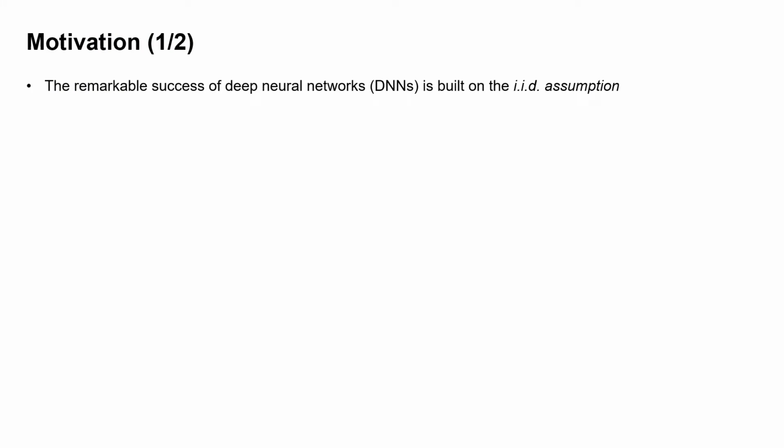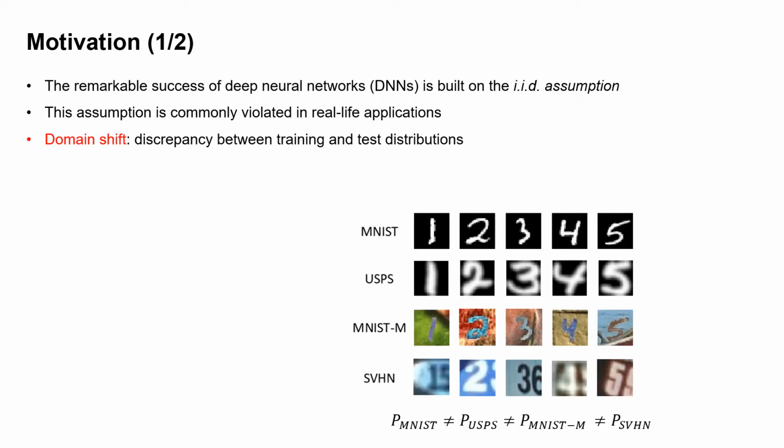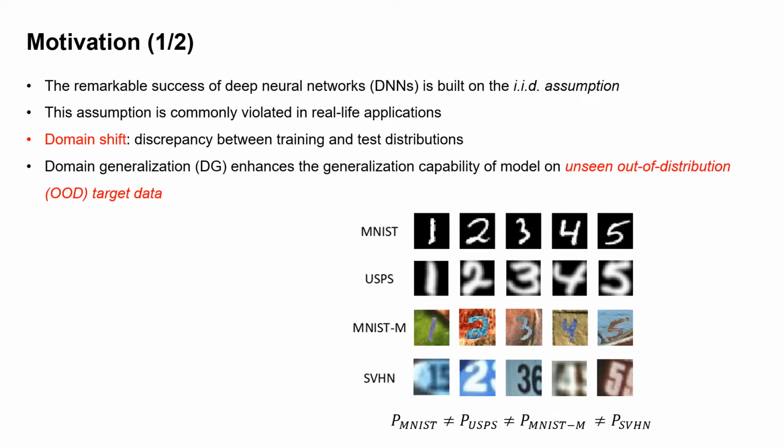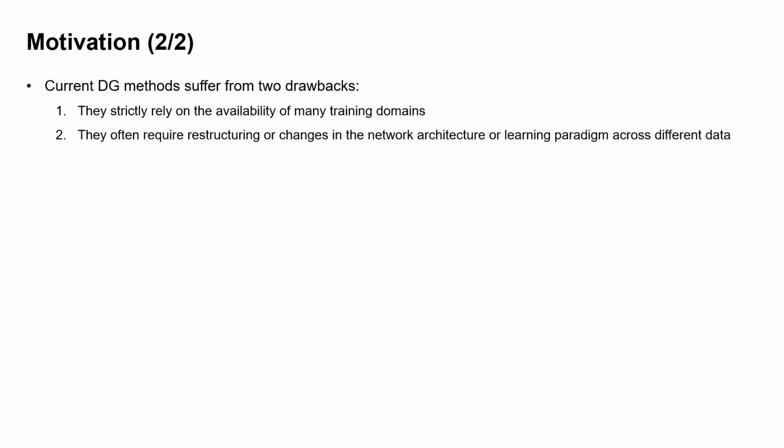The remarkable success of deep neural networks is built on the IID assumption, where the training and the test datasets are assumed to have the same distribution. However, this assumption is commonly violated in real-life applications. We refer to the discrepancy between the training and the test data distributions as domain shift. With a domain shift, the performance of the models will be significantly degraded. Domain generalization is therefore proposed to enhance the generalization of a model on unseen out-of-distribution target data.